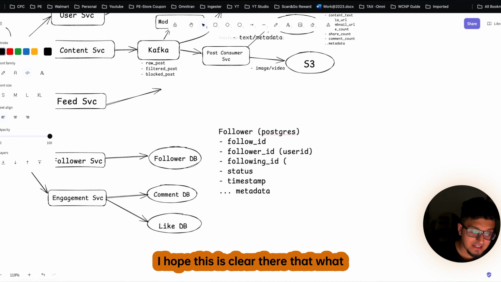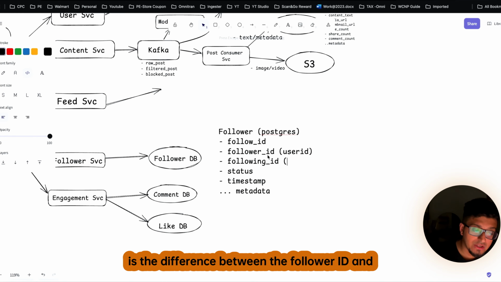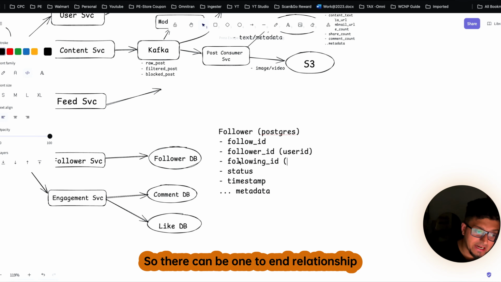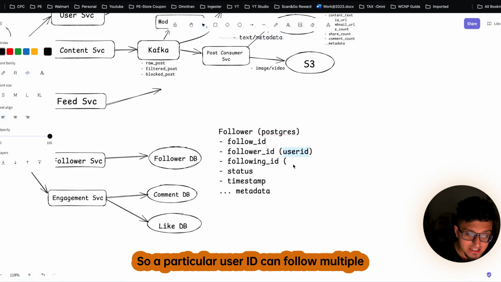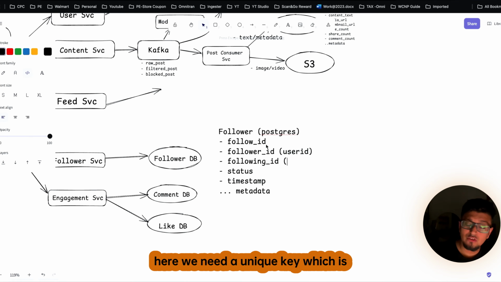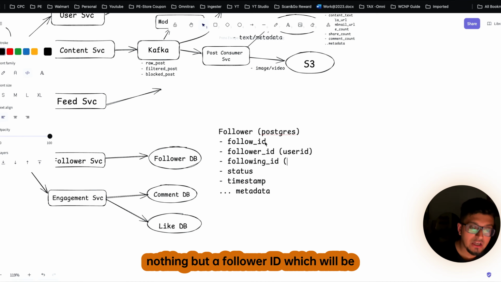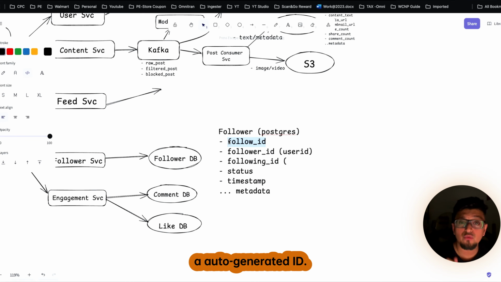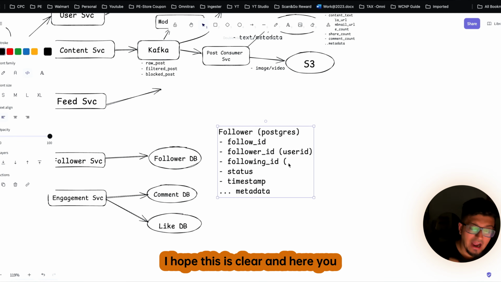I hope this is clear, what is the difference between the follower ID and the following ID. So there can be a one-to-N relationship over here. A particular user ID can follow multiple users across the platform, and that is why here we need a unique key, which is nothing but a follow ID, which will be an auto-generated ID. I hope this is clear.